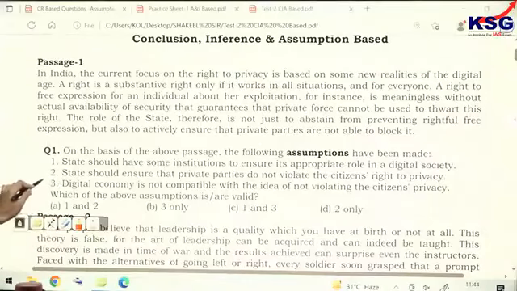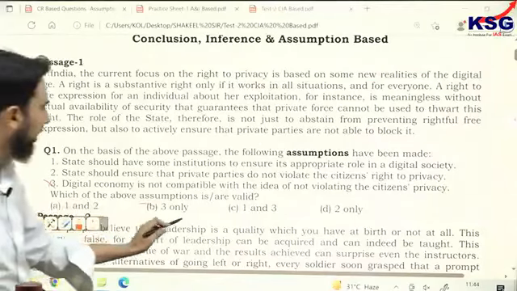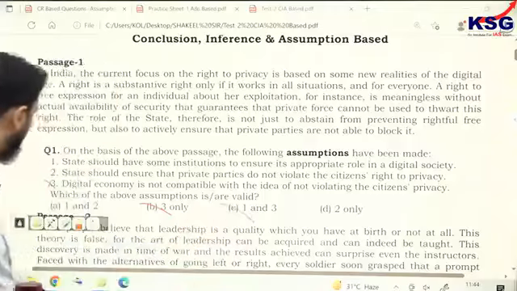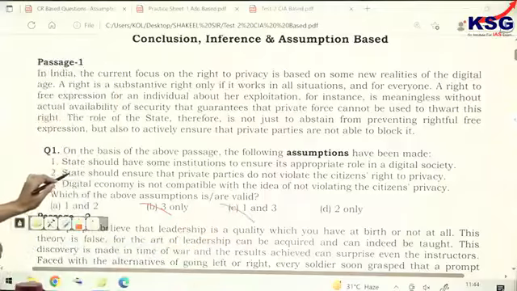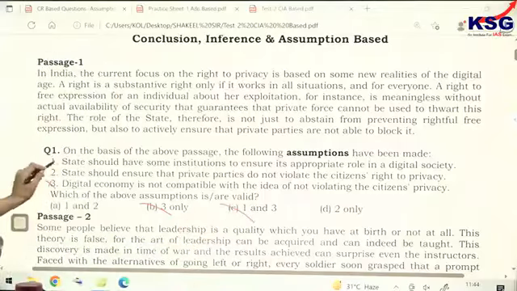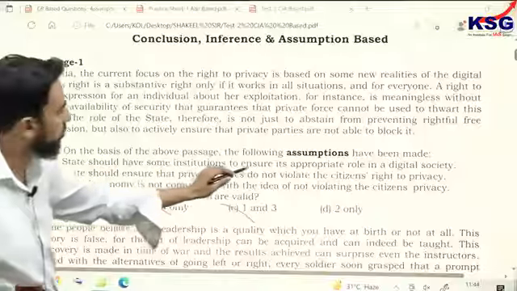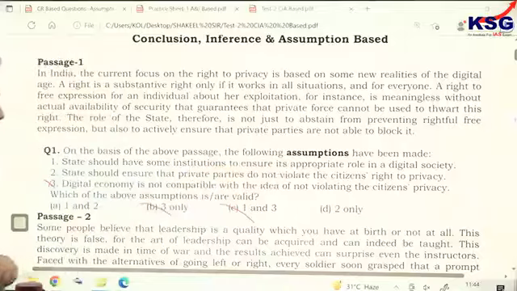Third is clearly wrong. So wherever you have three, that cannot be answered. B and C cannot be the answer. First one say, second I will take first. Take the first one: State should have some institution to ensure its appropriate role in a digital society.